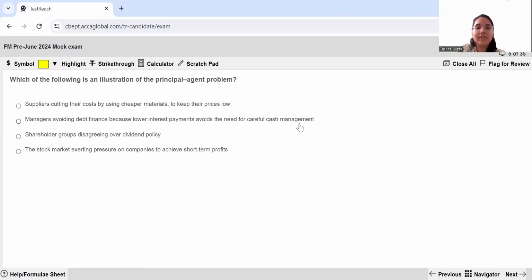So the shareholders obviously want that debt should be used in the form that it reduces the tax liabilities, it gives benefit to the shareholders. So any managers who are avoiding debt finance because they think that lower interest payments avoids the need for careful cash management, this is definitely one dysfunctional behavior which they are displaying due to this entire principal agency relationship. Then shareholder groups disagreeing over dividend policy. There is no principal agent relationship over here. Stock market exerting pressure on companies to achieve short-term profits.